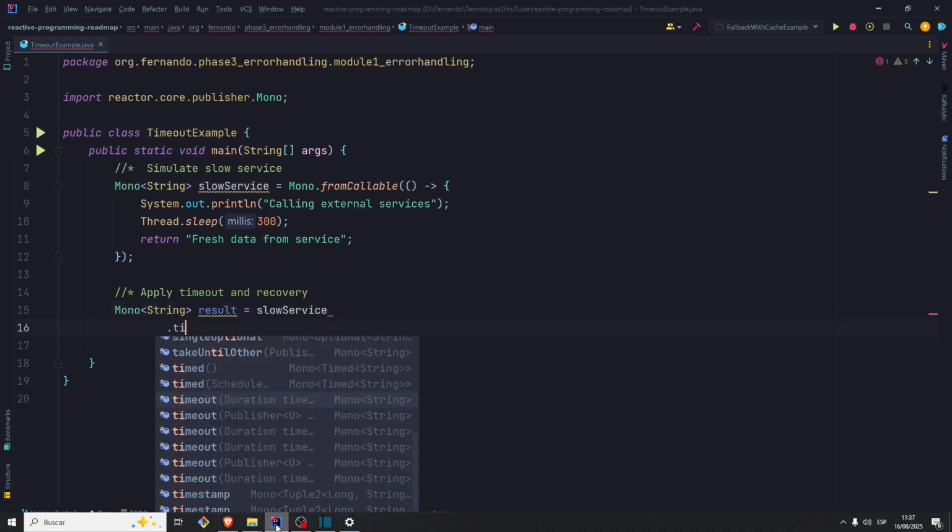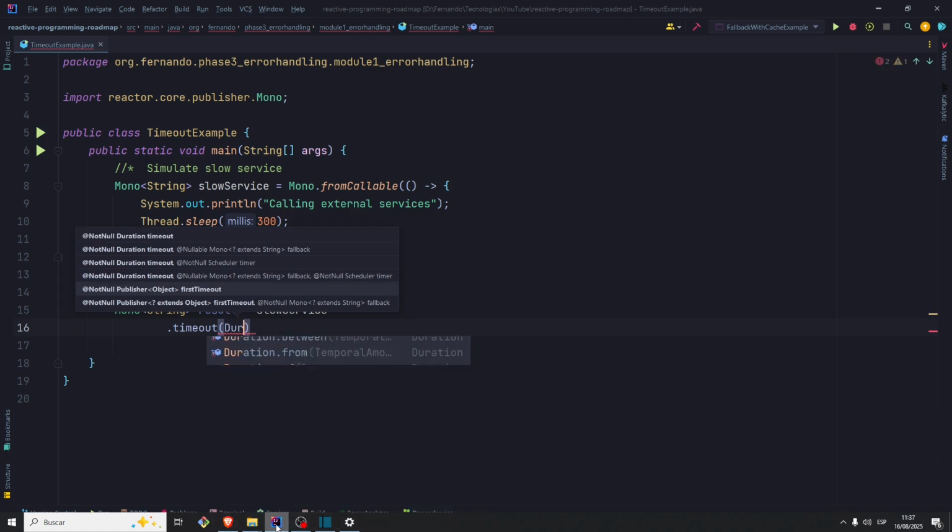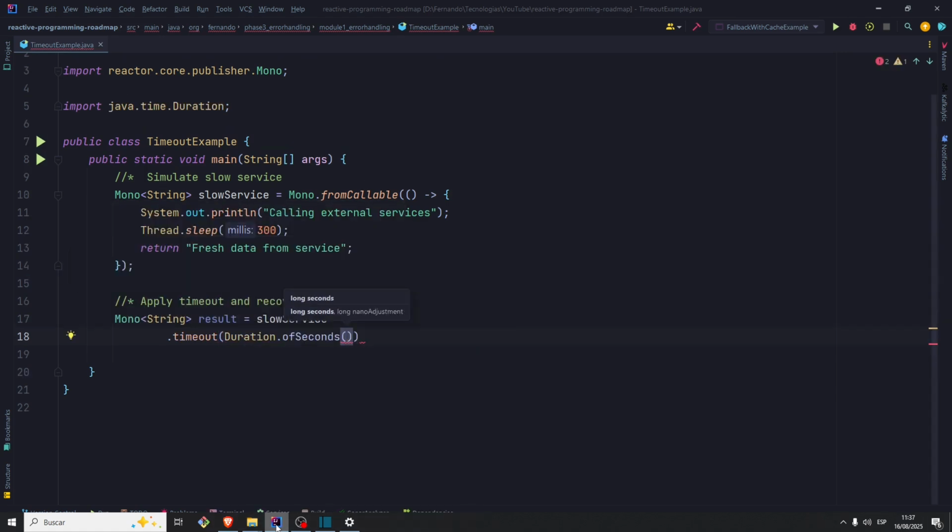Let's use the timeout with Duration.ofSeconds, 2 seconds. Let me provide a comment here so we know what we are doing: let's fail if it takes more than 2 seconds.